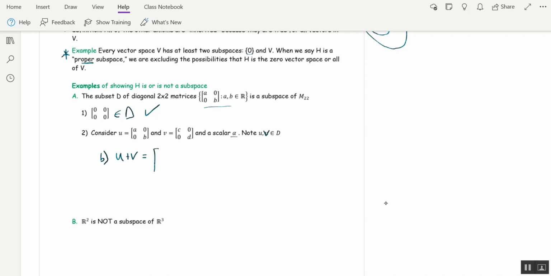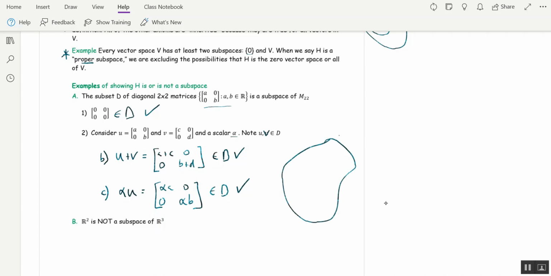Well, let's add u and v together. We get a plus c, 0, 0, b plus d. That's certainly a diagonal matrix. So that one checks out. And then for property C, alpha u should also be diagonal. Well, that's the matrix alpha a, 0, 0, alpha b. That's diagonal. So we've got M22 here, and we've got diagonal matrices that live here.